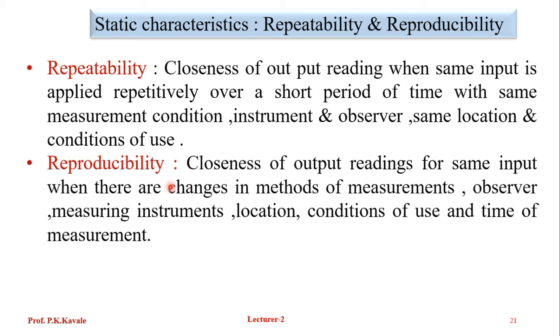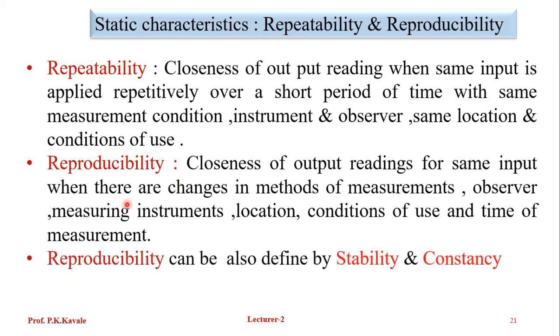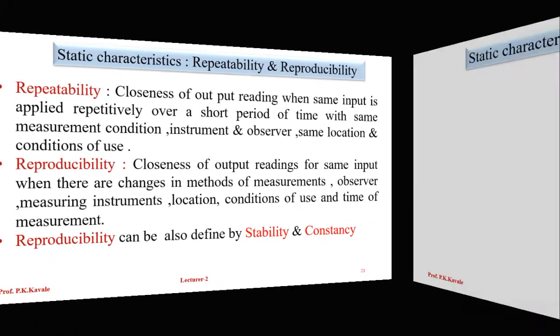And what is reproducibility? Closeness of output readings if we change the method of measurement, observer, measurement instrument, location, condition of use, or time of measurement, and it still shows the same value. Then we say reproducibility. Reproducibility can be defined by two terms, known as stability and constancy.